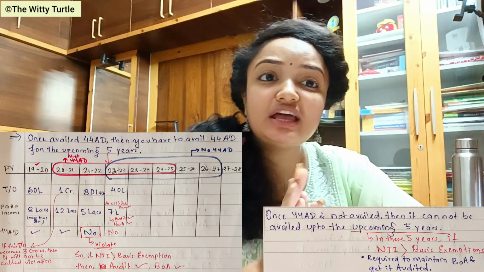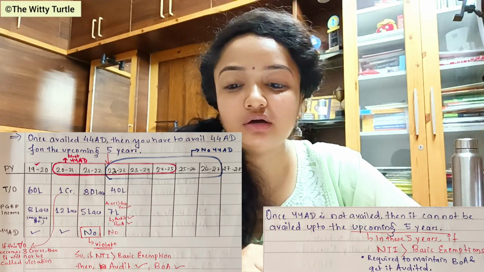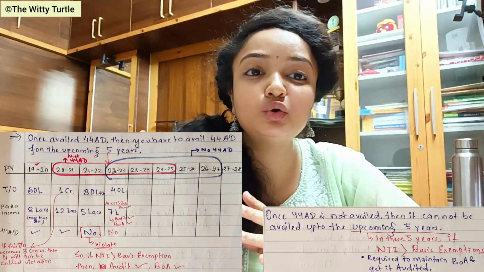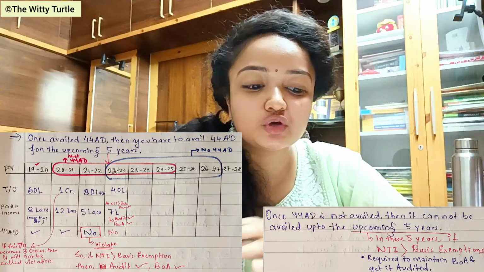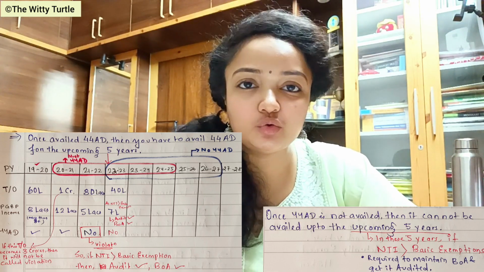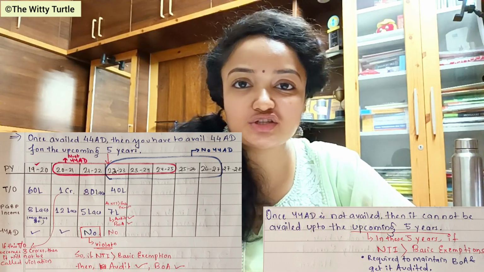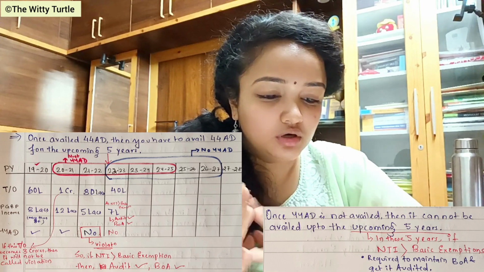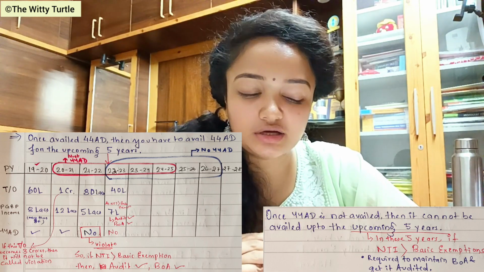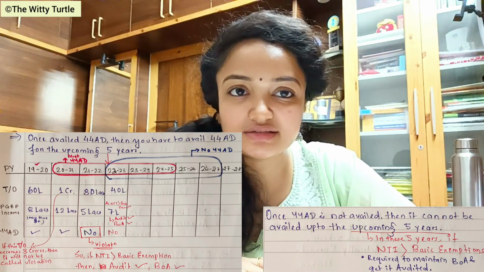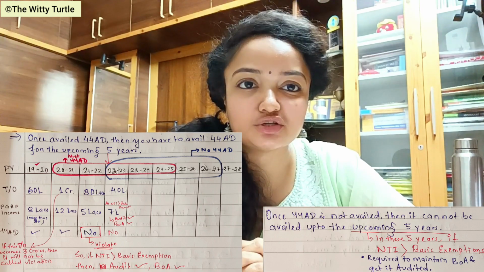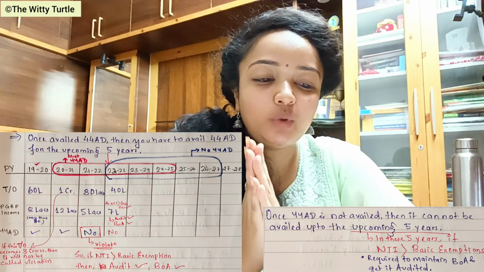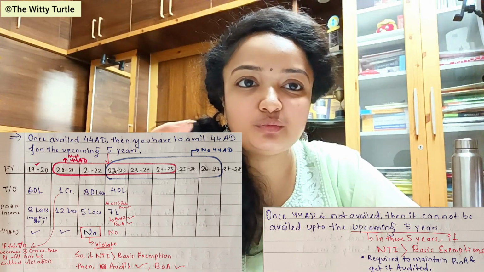Why? Because if we go to the beginning of the class, we already said that this particular section shall be applicable on those SSEs whose turnover is up to 2 crores, right? So here, if your turnover is 3 crore rupees, obviously you're not eligible for this section, right? So here the question of violation or non-violation does not even come up, right? So basically, whatever provisions were there in section 44AD, there was only this much, right?